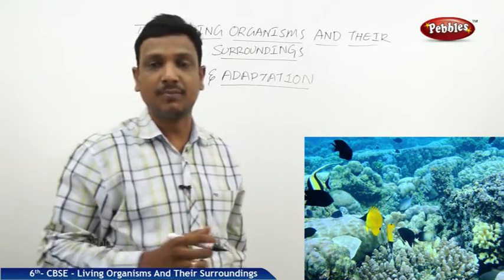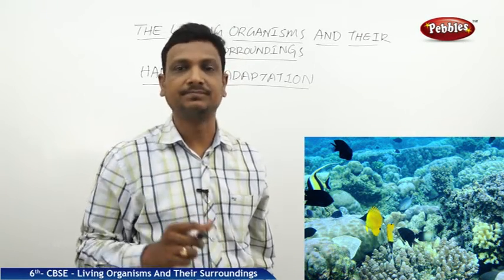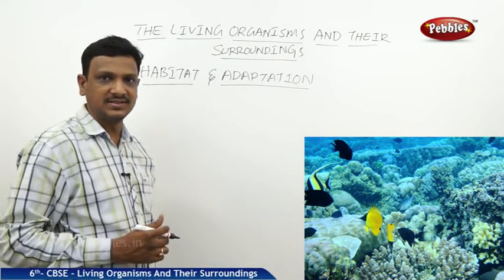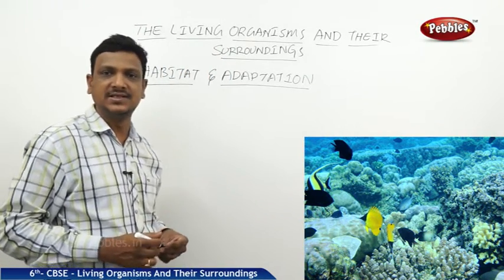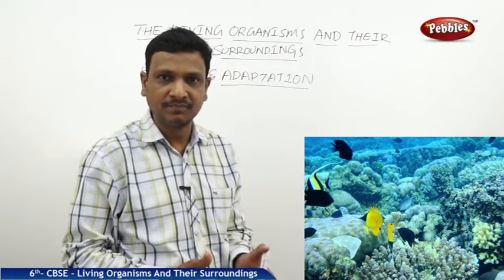These two are very, very important. When you are studying the surroundings of an organism, you need to know the meaning of two terms, habitat and adaptation.